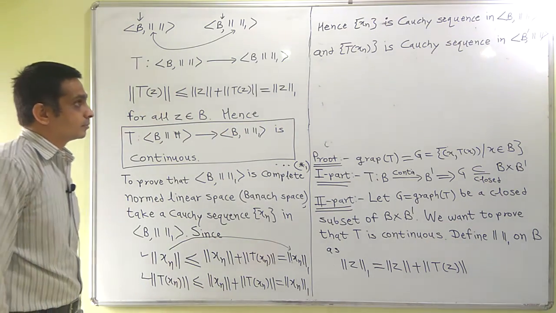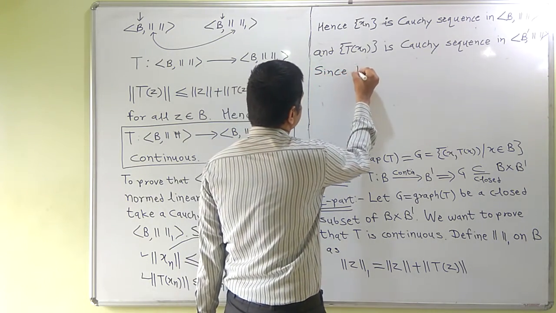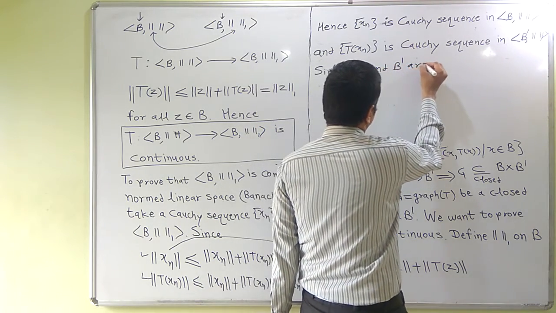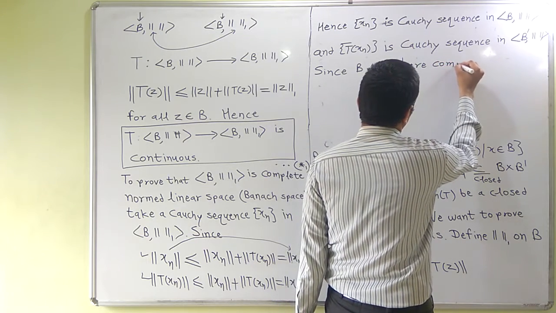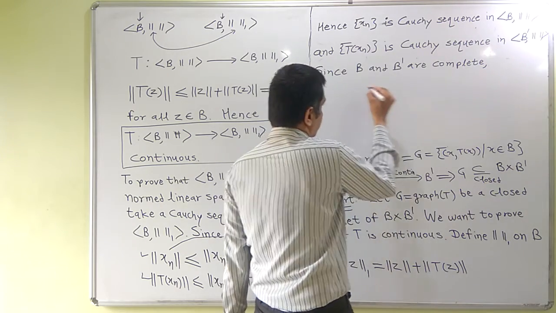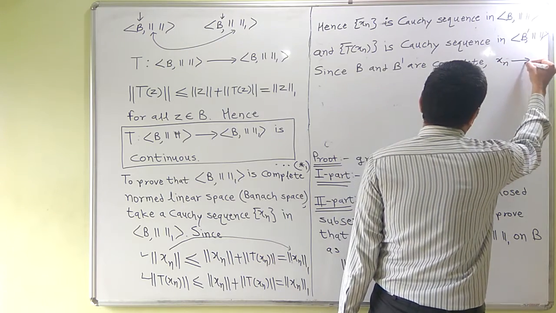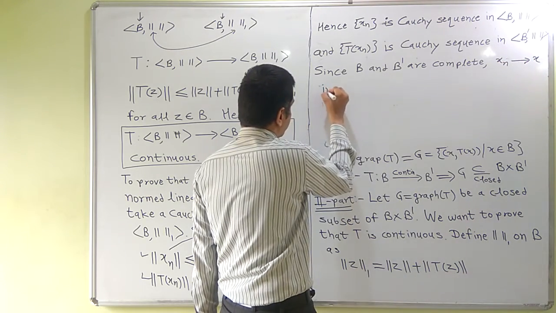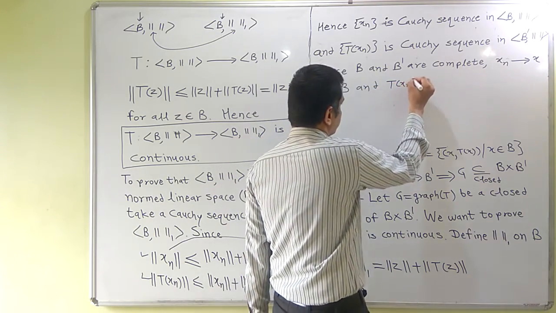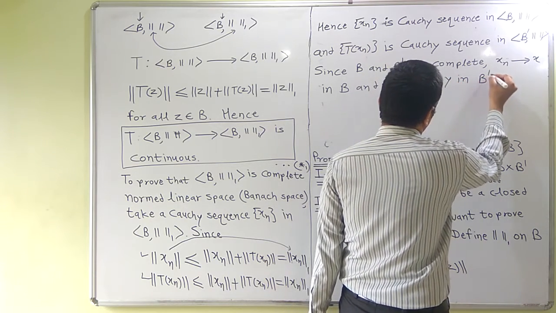Since B and B dash are complete, xn converges to some x in B, and Txn converges to some y in B dash.